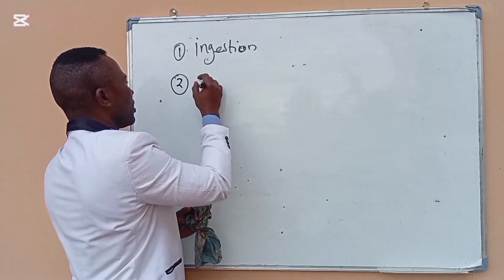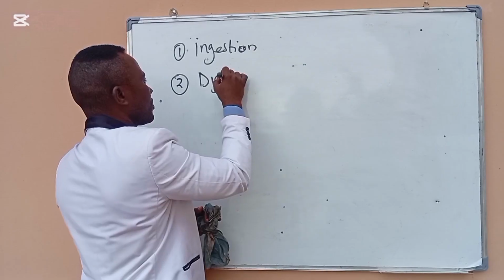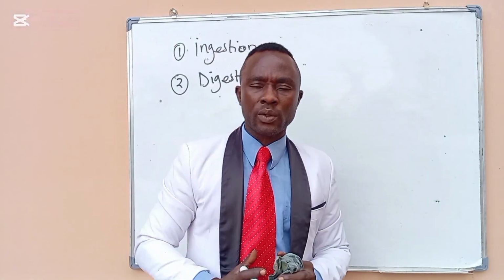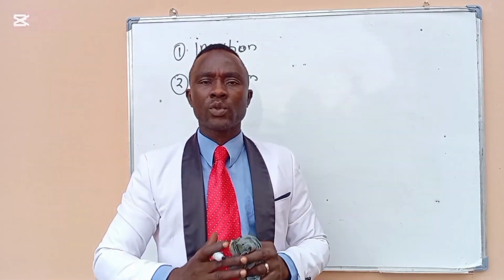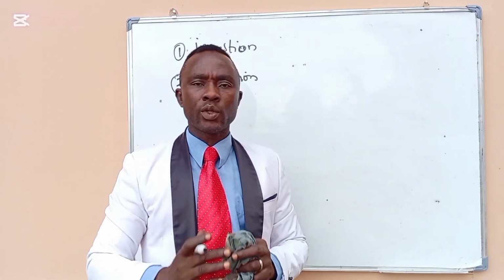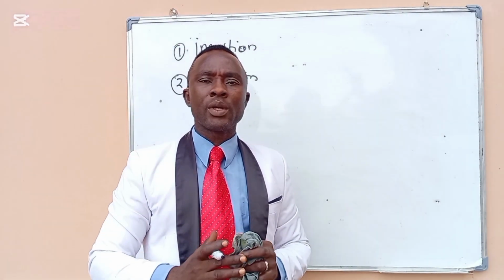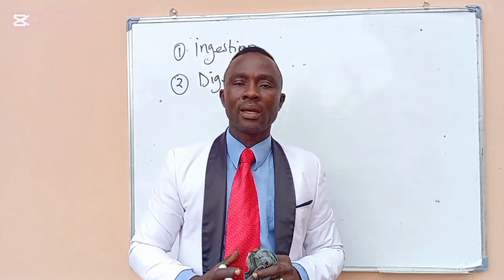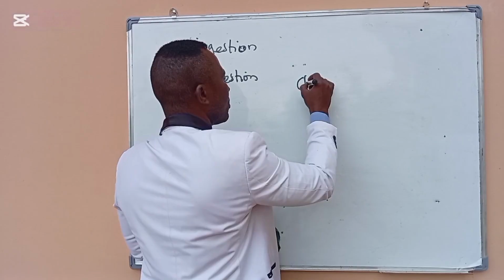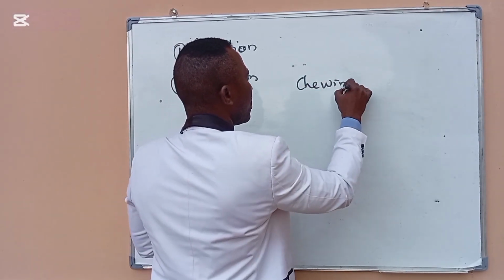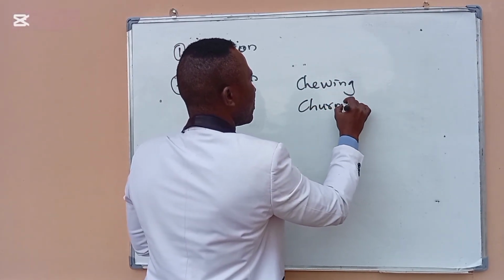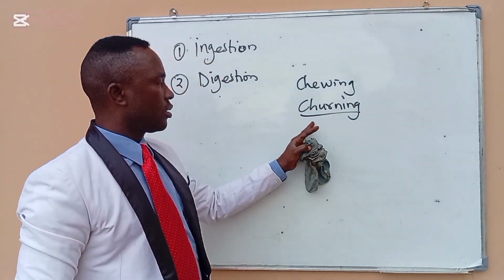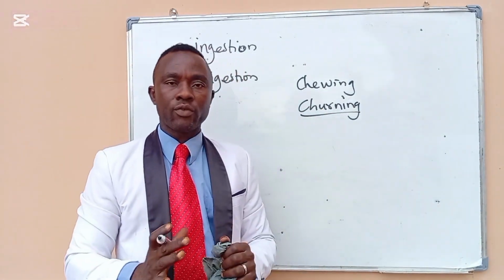Number two is digestion. Digestion is the breakdown of food substances into absorbable forms. This can be done mechanically, for example by chewing, and by contraction of the walls of the stomach to break down food particles.